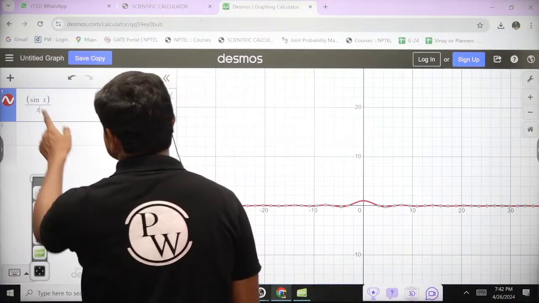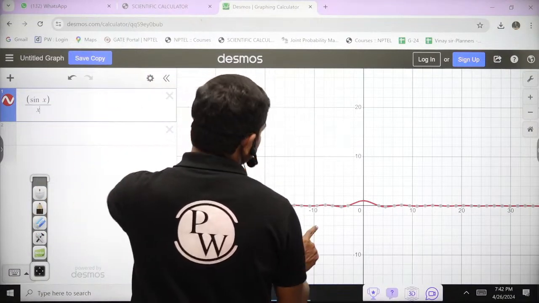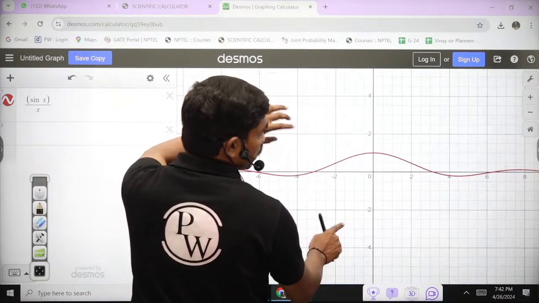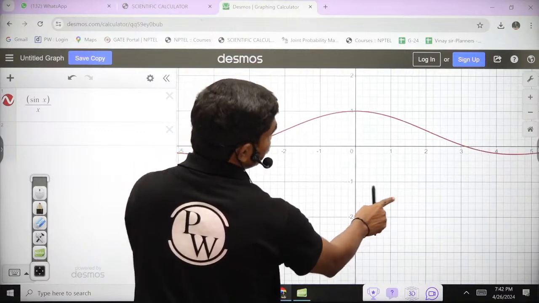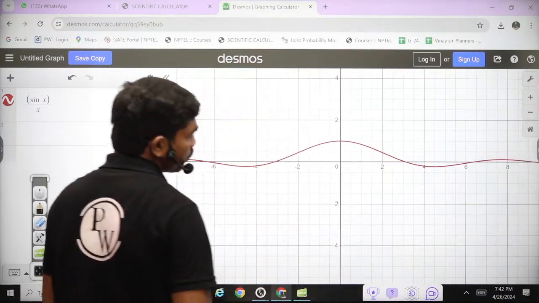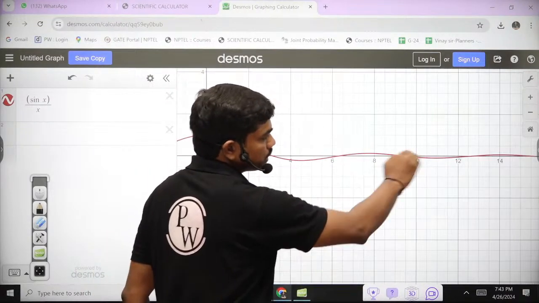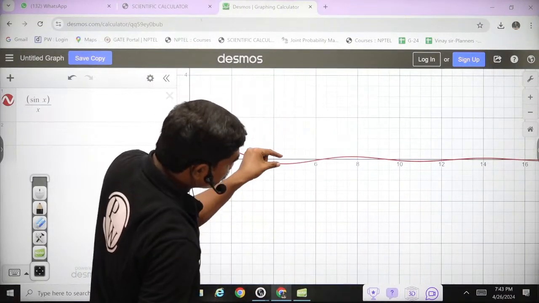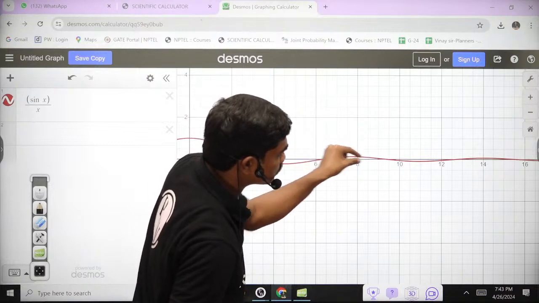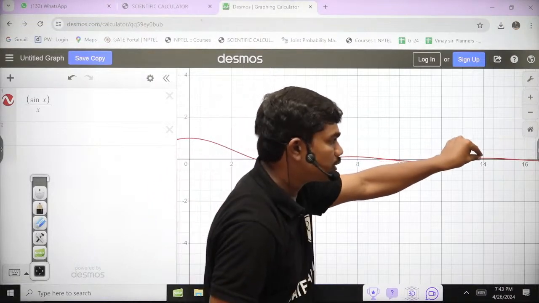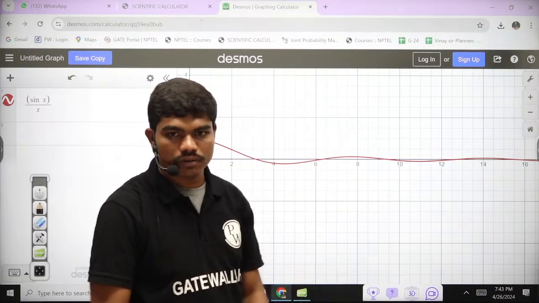So you can see this is sin x by x that I'm plotting, in red color. If I zoom in, of course I have done it very exaggeratedly to make you understand, but you can see this value keeps increasing, and as you go in this direction, this gap is more as compared to this gap, and this gap is more as compared to this. So this function actually dies down.